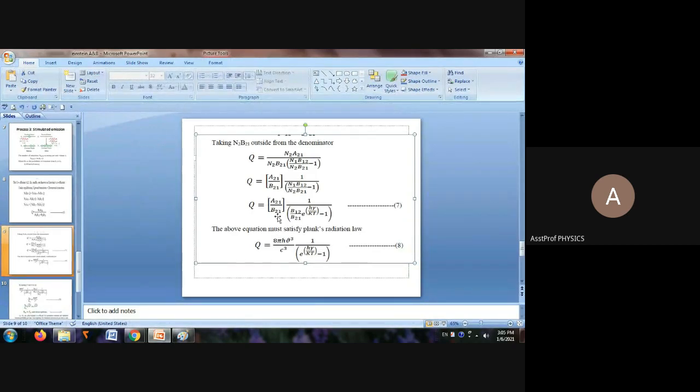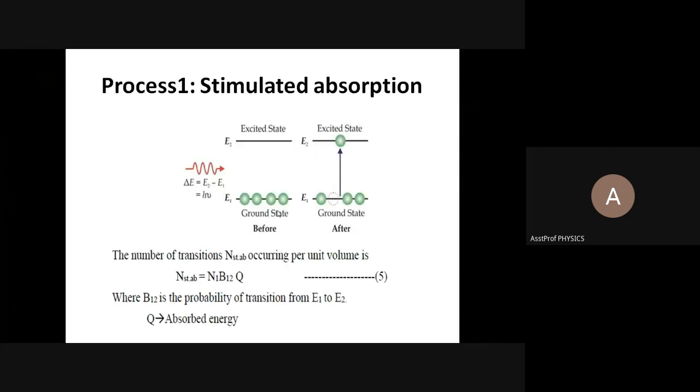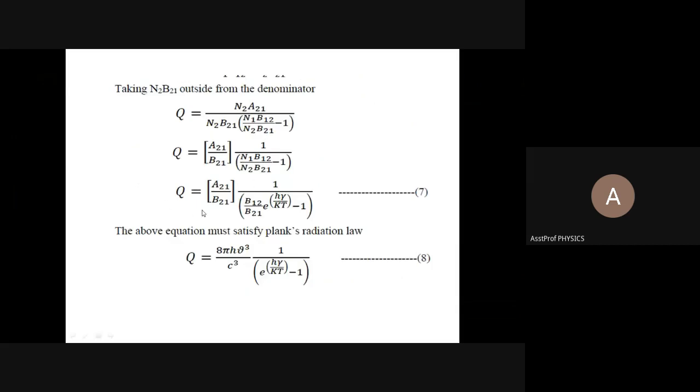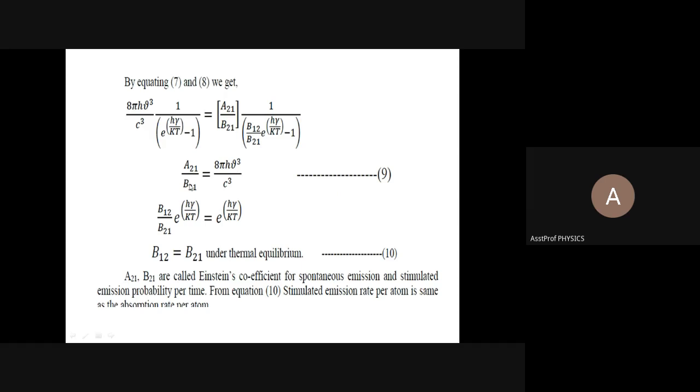A21 by B21 is the ratio of emission processes. This is spontaneous emission. This is stimulated emission. A21 is the spontaneous emission and B21 is the stimulated emission. So the meaning is that in A21 by B21, the emission completely depends upon the frequency. Other terms, 8, pi, h, c, are all constant. So from this relation, we can identify that the emission purely depends upon the frequency of the light radiation.